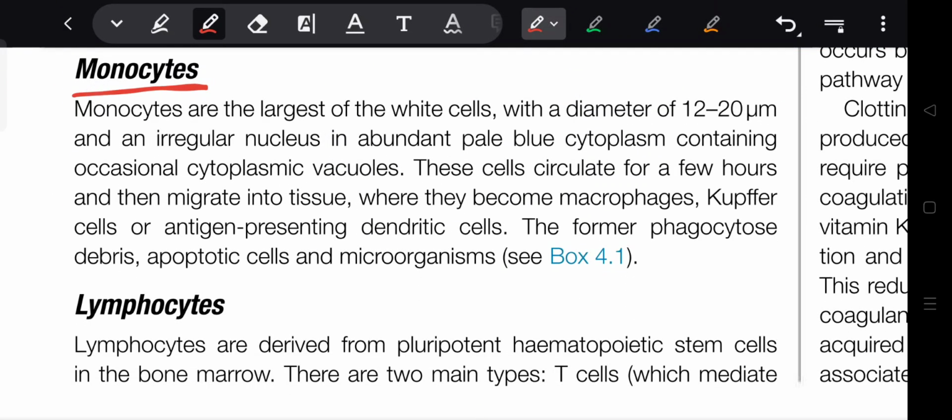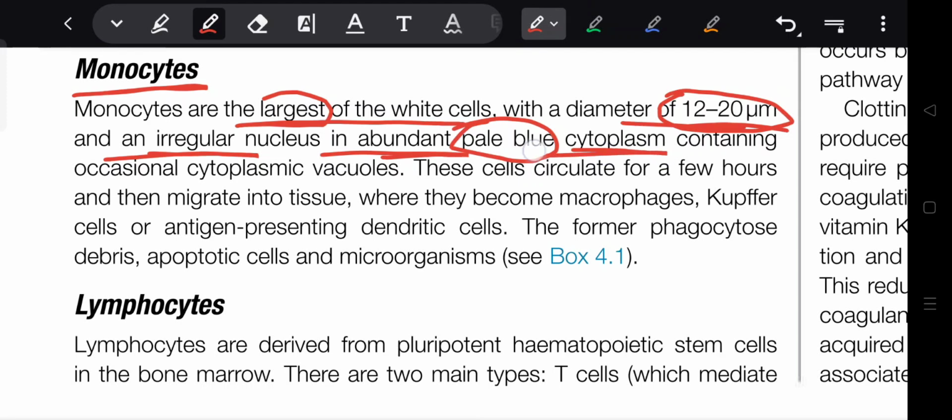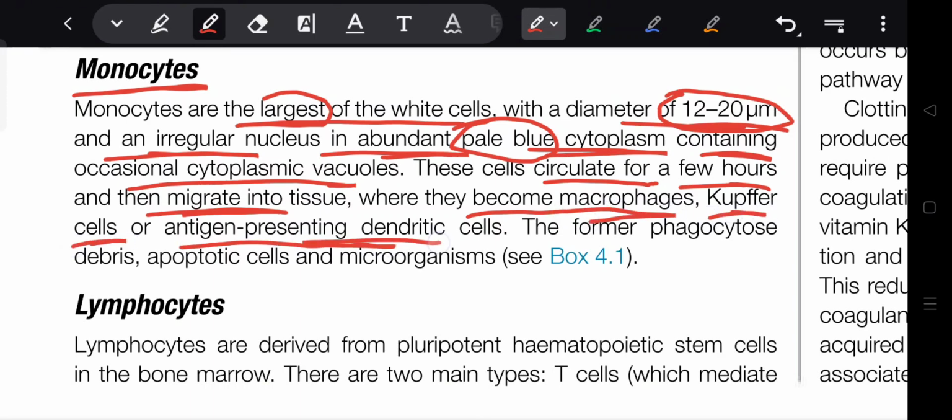Monocytes are the largest white cells with a diameter of 12 to 20 micrometers and an irregular nucleus in abundant pale blue cytoplasm containing occasional cytoplasmic vacuoles. These cells circulate for a few hours and then migrate into tissue, where they become macrophages, Kupffer cells, and antigen-presenting dendritic cells. The former phagocytose debris, apoptotic cells, and microorganisms.